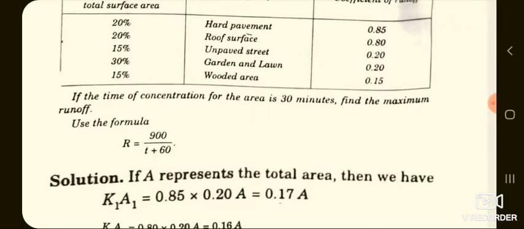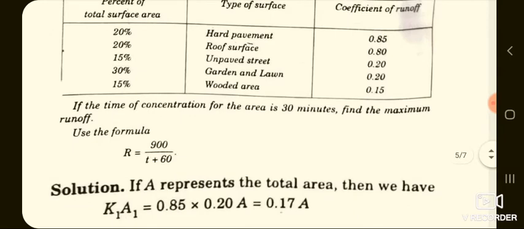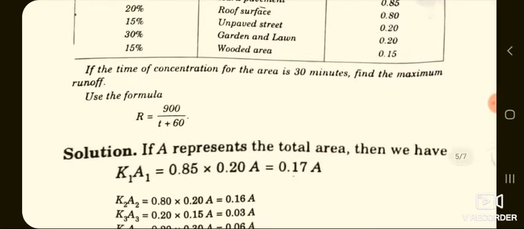And also they have given that 50% is wooded area and the coefficient of runoff can be taken as 0.15. And also they have given that the time of concentration for the area is 30 minutes. Find the maximum runoff.